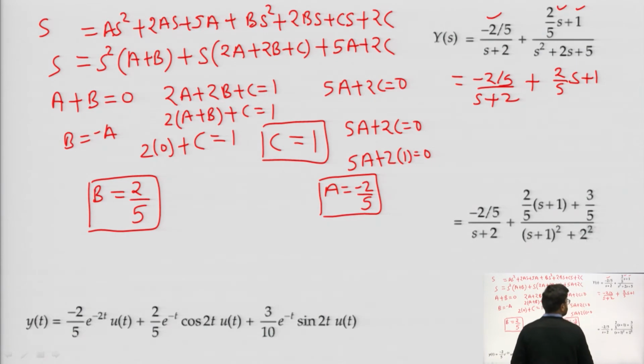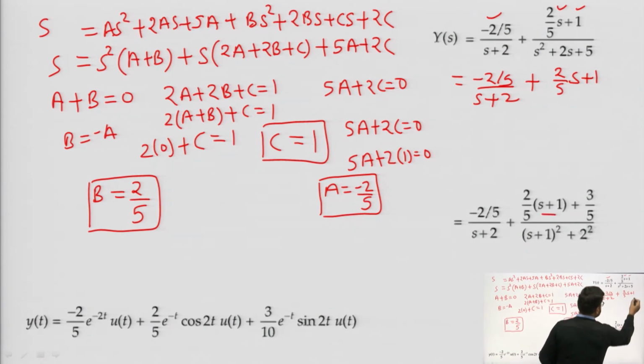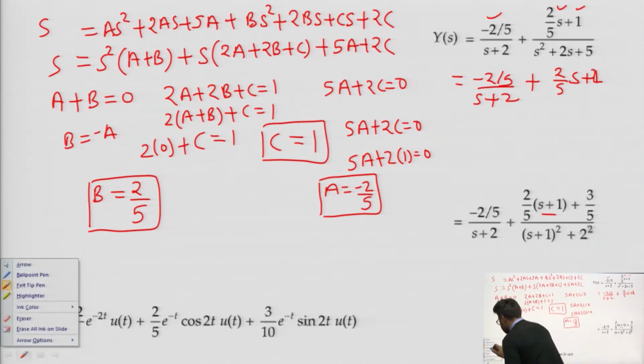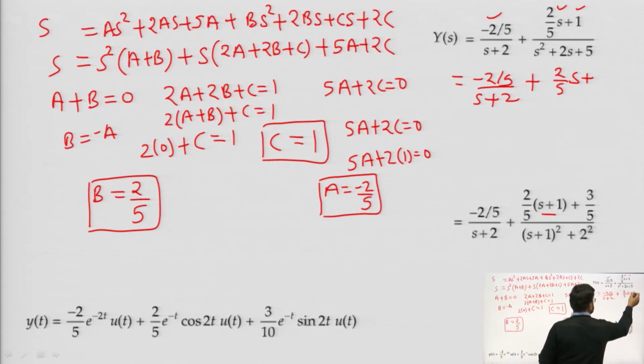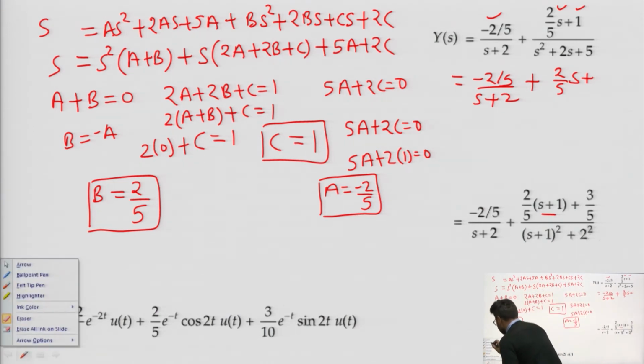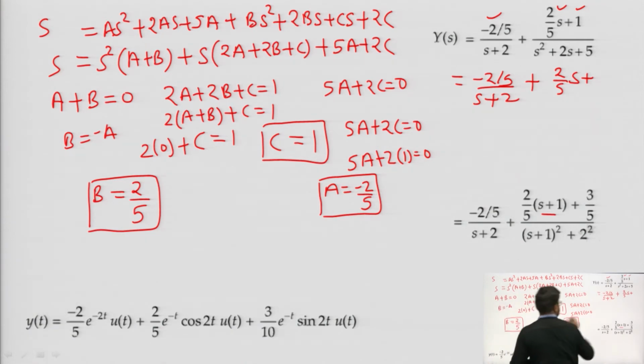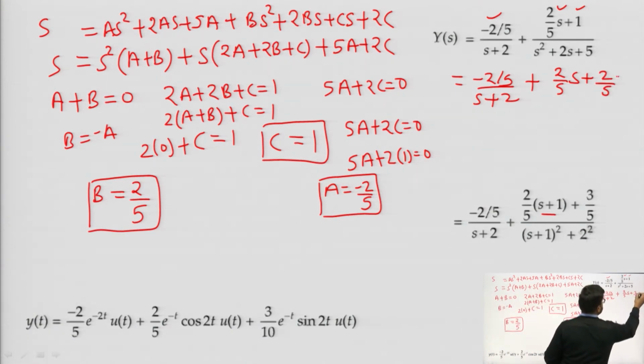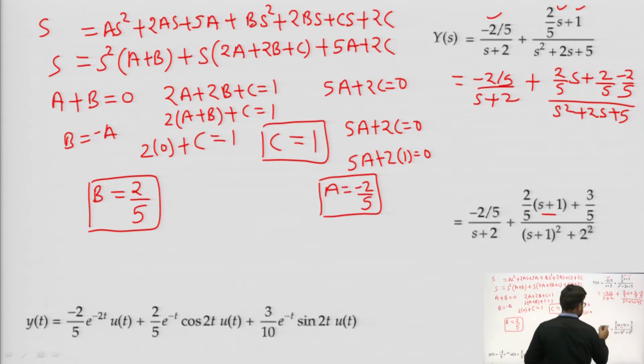To make the formula for 2 by 5 s plus 1, what we will do is add plus 2 by 5 and minus 2 by 5, and we will get 2 by 5 (s plus 1) plus 3 by 5, because 1 is already there.